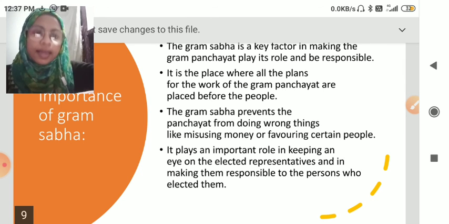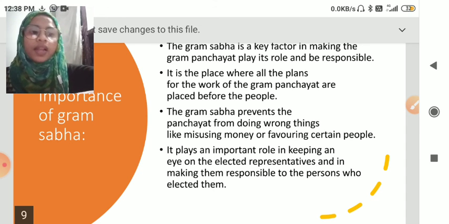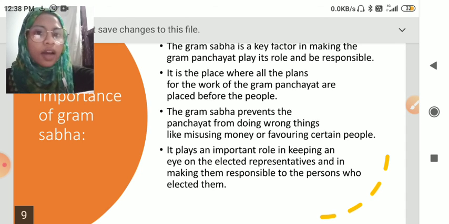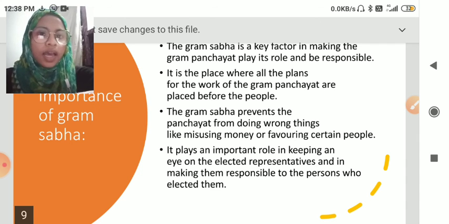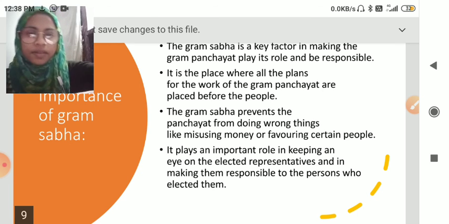So Gram Sabha plays an important role in keeping an eye on the elected representatives and in making them responsible to the people who elected them. They have elected them and they can question them, they can approach them if they are doing anything wrong. So this is how Gram Sabha keeps the Gram Panchayat responsible, right?